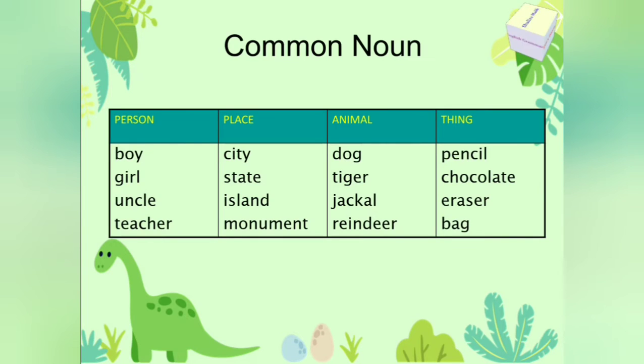And in the category of thing, common nouns can be pencil, chocolate, eraser, bag. Just see that in all these words, we are not pointing or talking about any particular person, place, animal or thing. That is why all these words are common nouns.